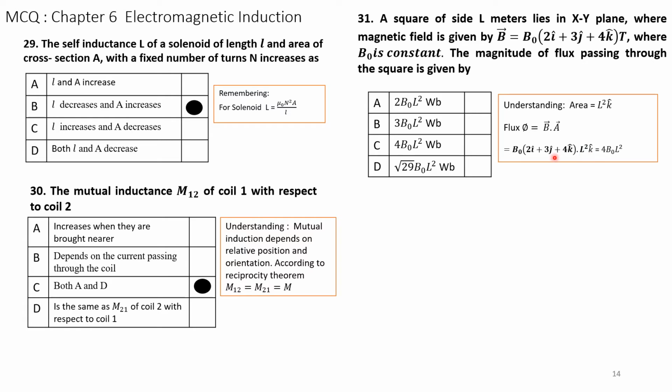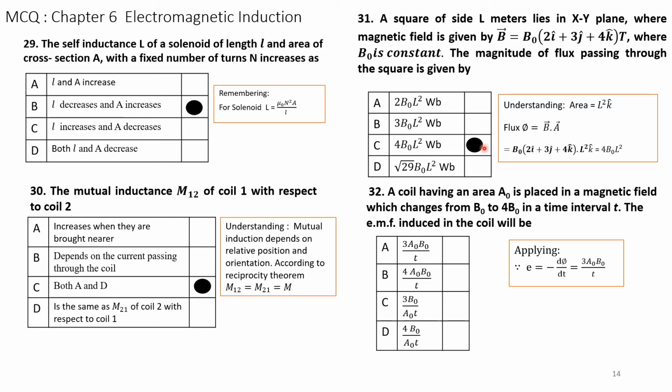So K we need not write, so we can write here 4 B naught K. Option is given. So option C is correct. So let us take the next example.